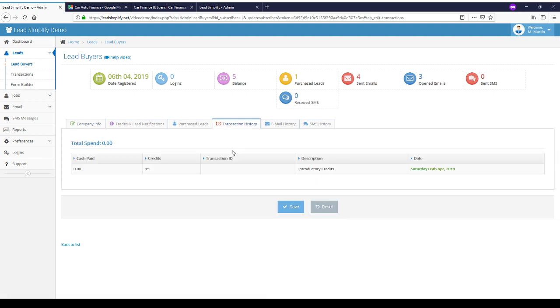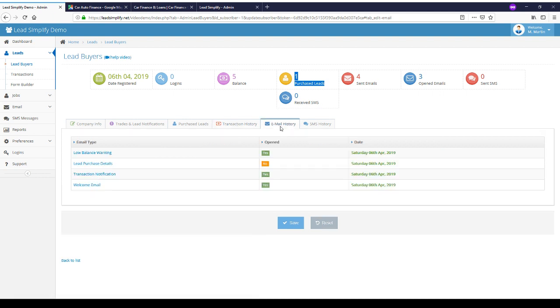we can see if we look at their transaction history, I actually added 15 credits to this lead buyer as an introductory. They purchased one lead. They'll have a balance remaining of 5 credits in their system, as I'll show you when we log in as this guy.